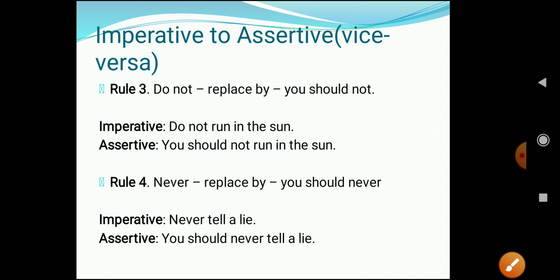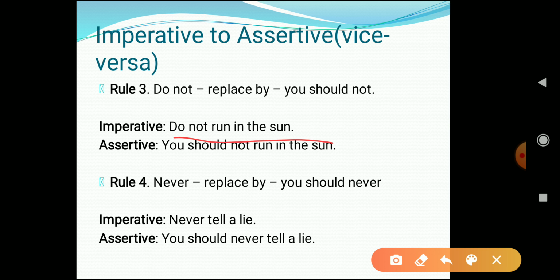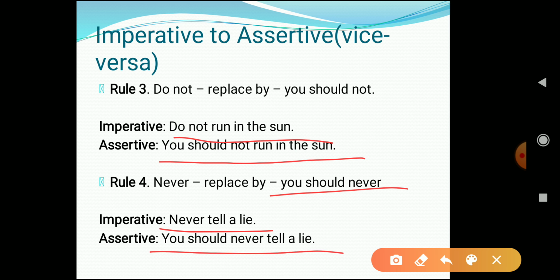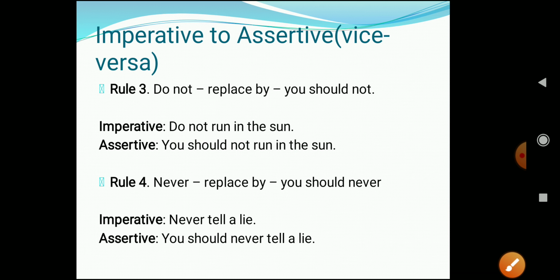Let's see rule 3. If "do not" is used in an imperative sentence, you have to replace it by "you should not." Like "Do not run in the sun." So it will become what? "You should not run in the sun." Now let's see rule 4. The word "never" is replaced by "you should never." So if the imperative sentence says "Never tell a lie," it will be what? "You should never tell a lie." Okay, I hope this is clear to everyone.